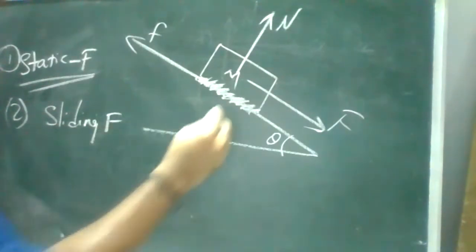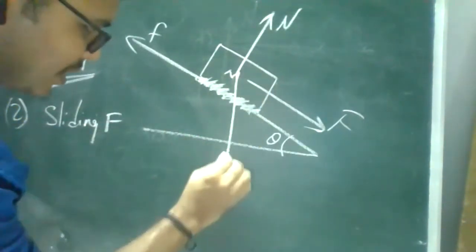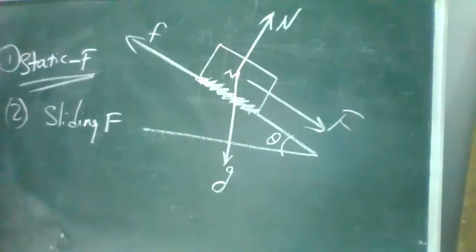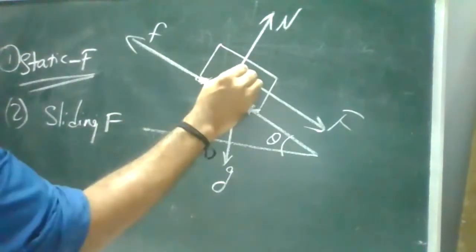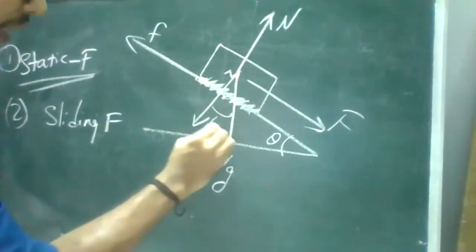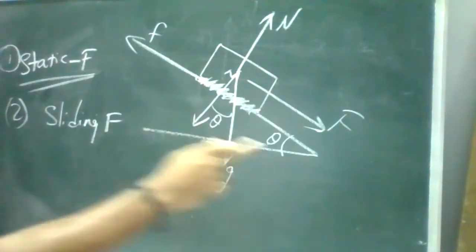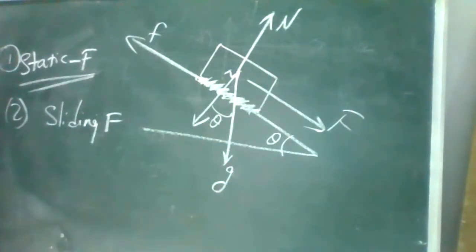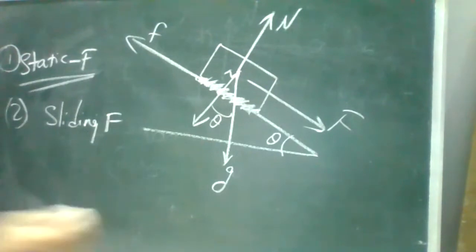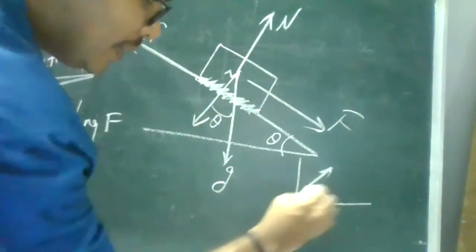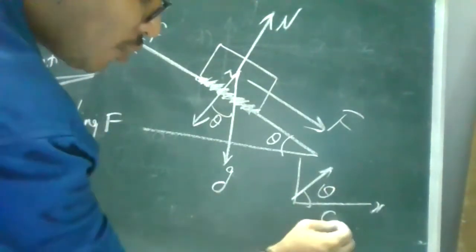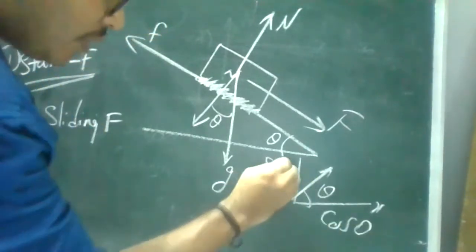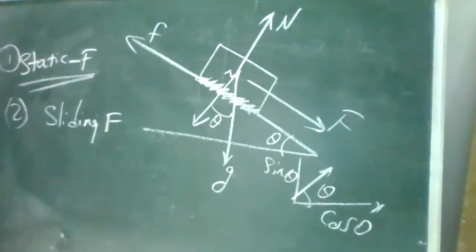Always remember the acceleration is straight downward. But this normal reaction, which is opposing, makes an angle theta. It is always acting with respect to angle theta only. You may have studied in vectors, when any object makes an angle theta with respect to the x-axis, it is cos theta, and perpendicular to it is sin theta. Have you studied this one?